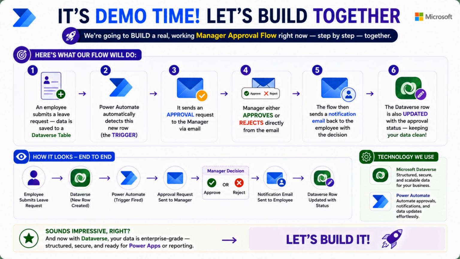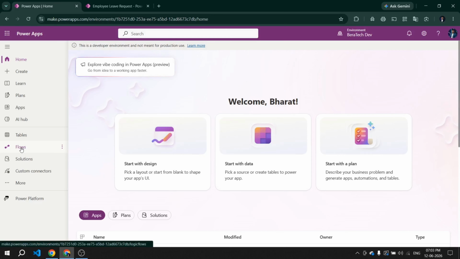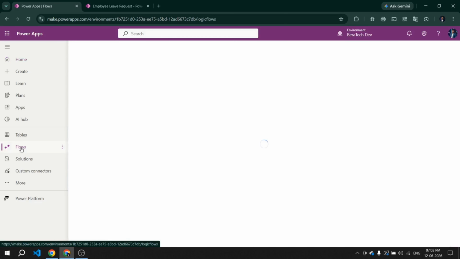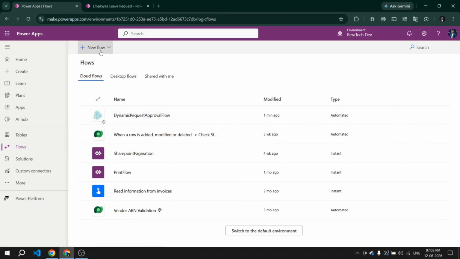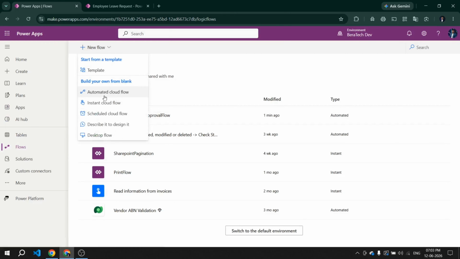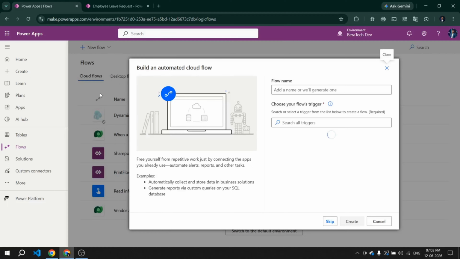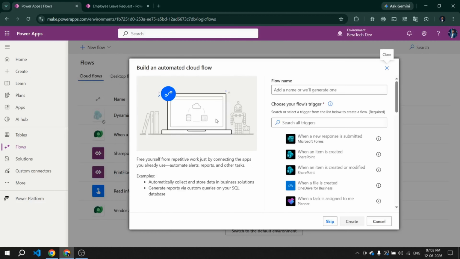Let's build it. Go to your Power Apps site, and on the left side you just click flows. And then click new flow at the top. From the drop down, select automated cloud flow. Remember, this is one that runs automatically. Give your flow a name. I will call it leave request approval flow.